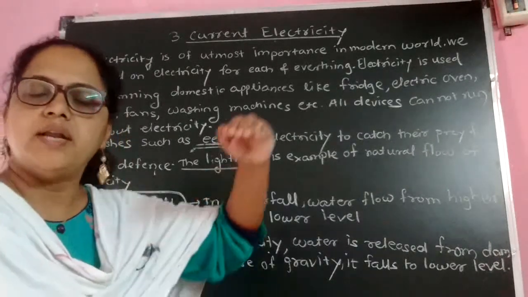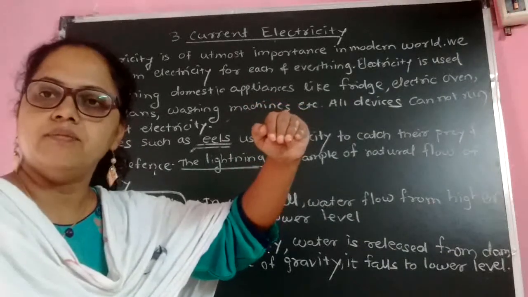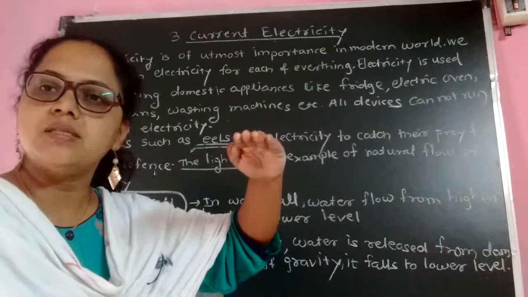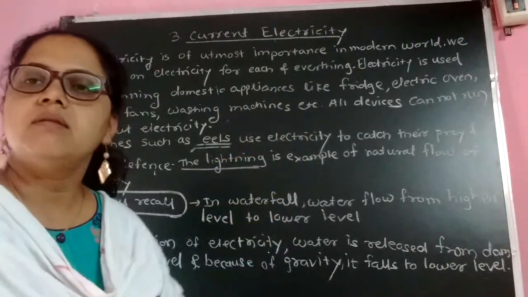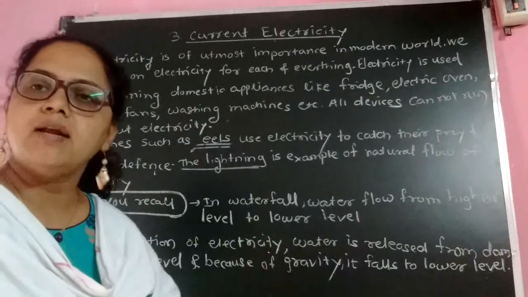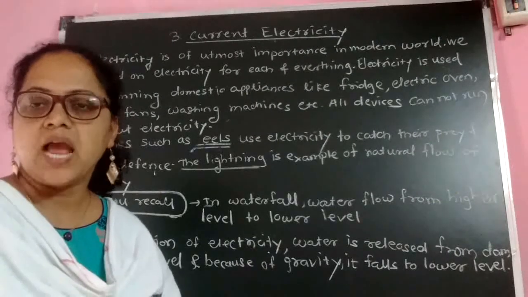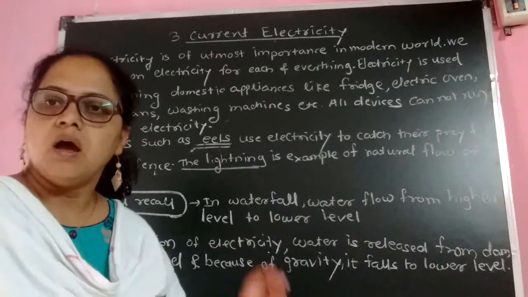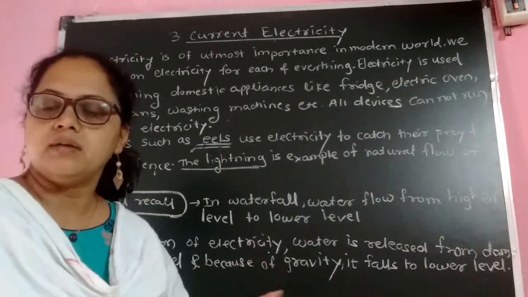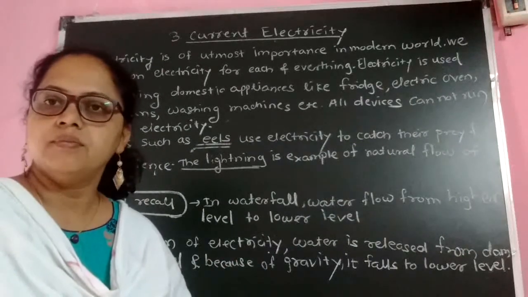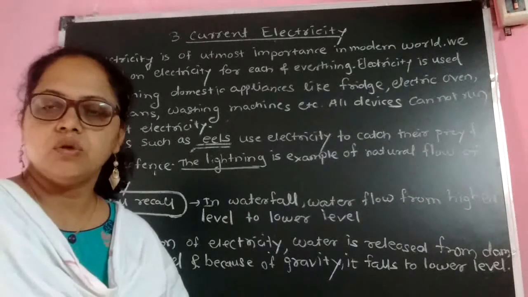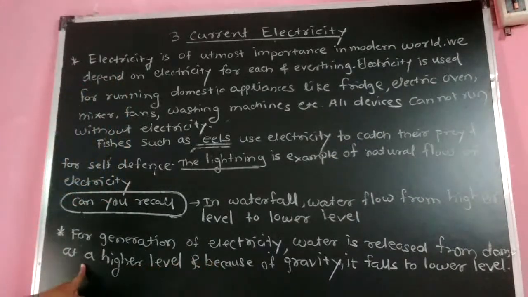When water is released from the higher level, then potential energy gets converted into kinetic energy, and turbines which are present at the lower level in the dam rotate due to the water, and there is generation of current electricity.